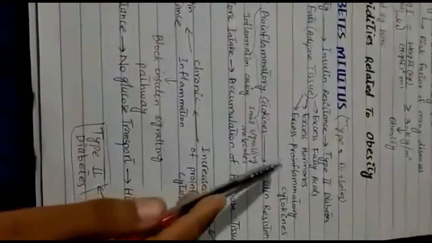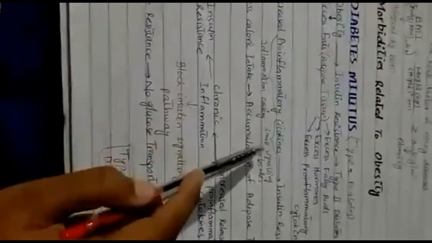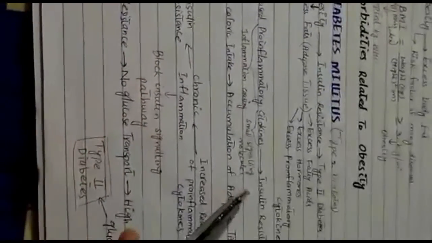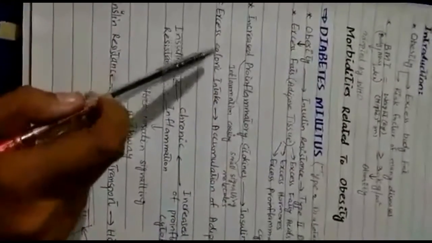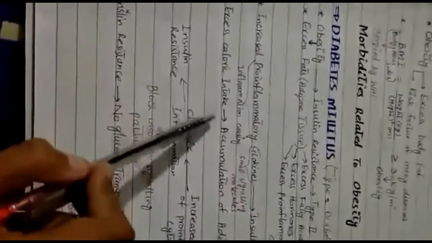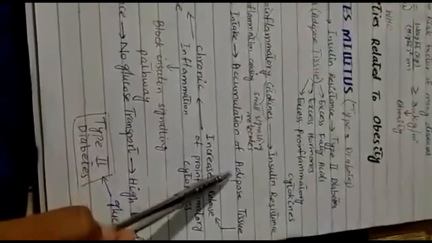Our interest is in pro-inflammatory cytokines. Pro-inflammatory cytokines are actually inflammation causing small signaling molecules. Increased pro-inflammatory cytokines really cause insulin resistance. How do these cause insulin resistance? Let's see here. Excess caloric intake, which causes obesity, leads to accumulation of adipose tissue.